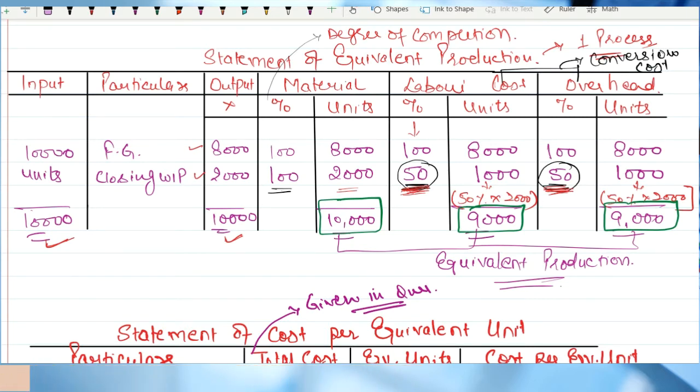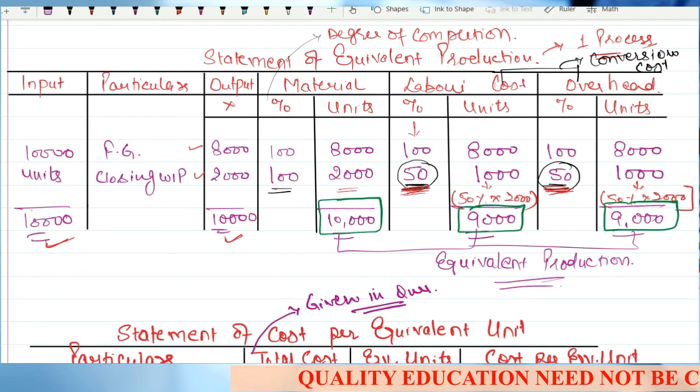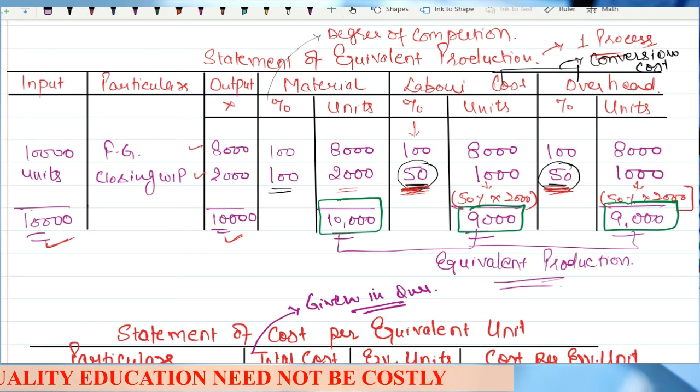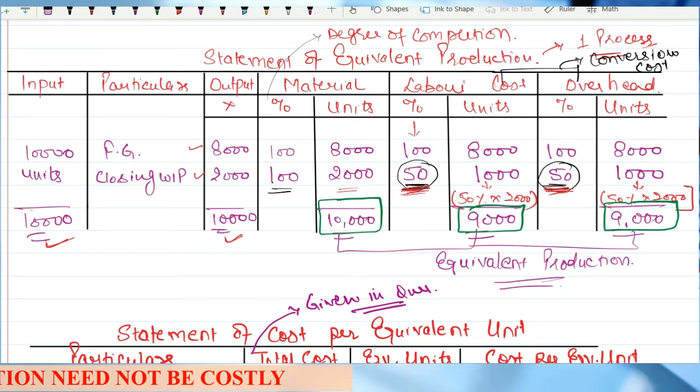Statement of equivalent production is clear: on how many units we have done the expenditure, we have calculated the number of units based on the degree of completion, right? For finished goods, the degree of completion will always be 100%. Obviously, sir, the whole of the cost has been incurred. That is why they have been converted to finished goods.